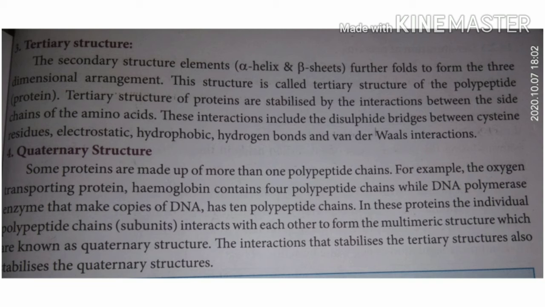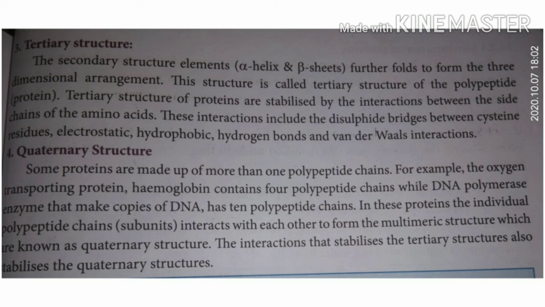These interactions include the disulfide bridges between cysteine residues, electrostatic, hydrophobic, hydrogen bonds and van der Waals interactions. So what is the meaning? The tertiary structure is stabilized through the side chain interactions of the amino acids.